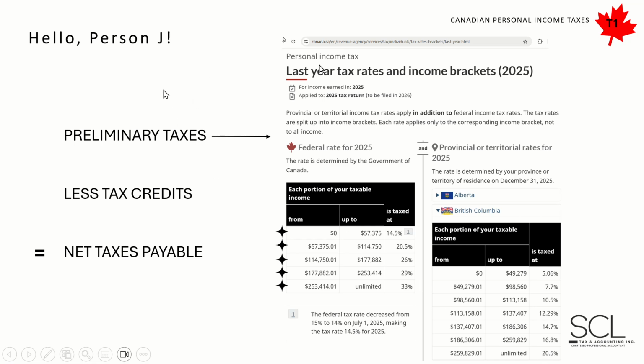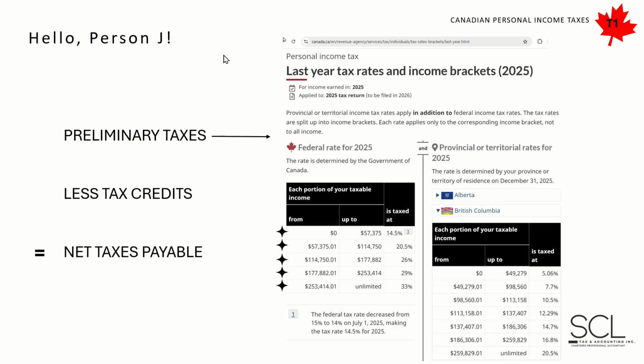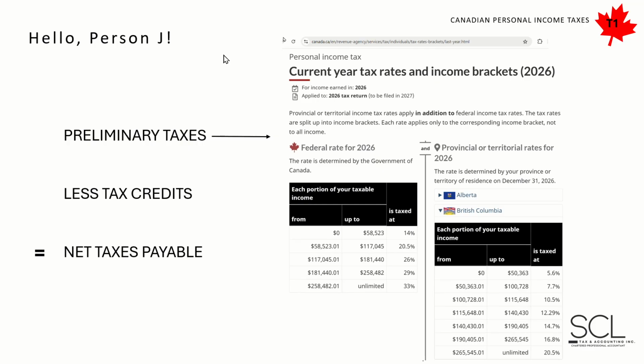All right, so here you have a snapshot, if you're ever needing to check it out. CRA does publish this. So we have 2025, but this recording is being made, what date? June 2026. So of course we're already in 2026 and have different tax brackets for our particular tax year, but just for this simulation, I'll stick to 2025.